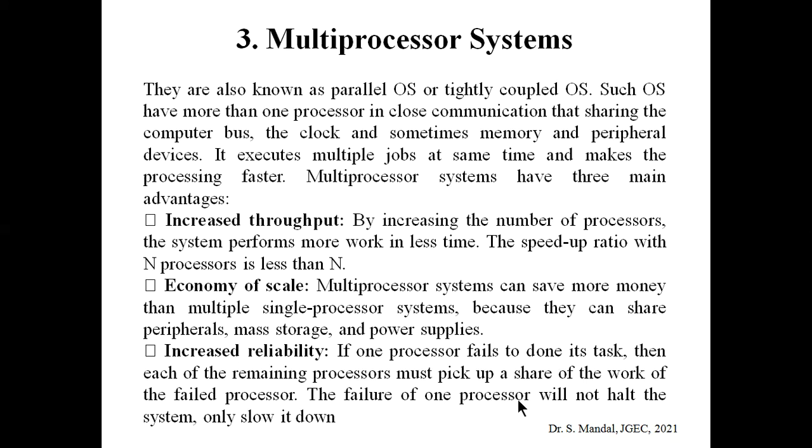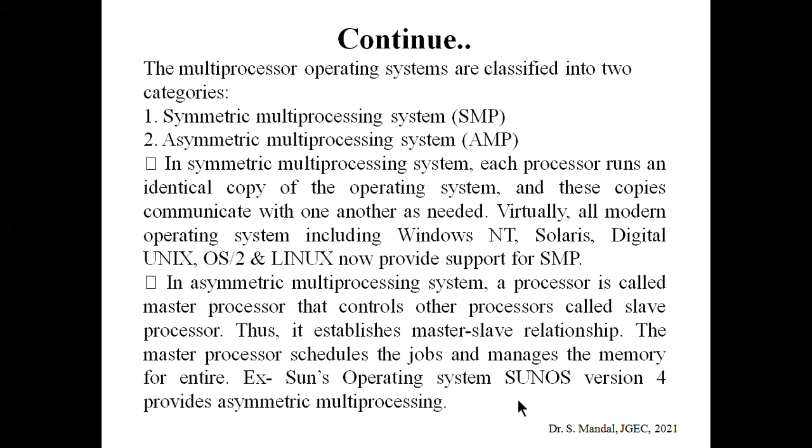Okay. And increased reliability. As there are many processors, if some processor fails to do its tasks, obviously others are there for backup. And obviously there will be some kind of delay, but the total system will not halt. Okay. It will just slow down. So obviously there is an increase in reliability for the multiprocessor system.